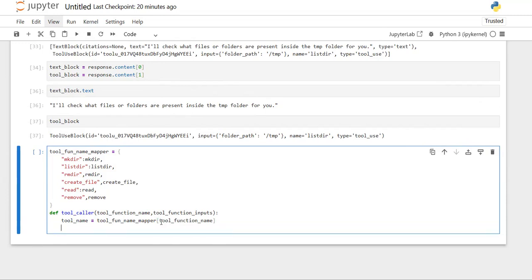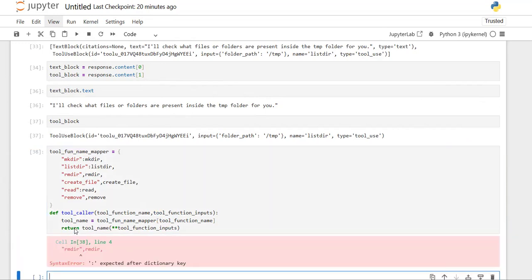After getting the tool name, I need to call that tool, passing the tool function inputs as the input arguments, and get the response. So I'm simply calling my function, passing the input parameters, and returning whatever response I get to this tool caller.